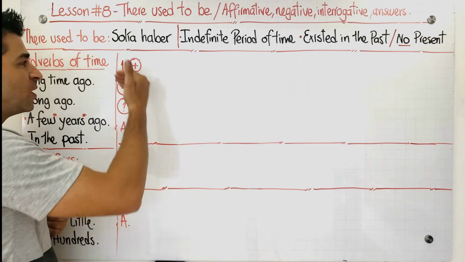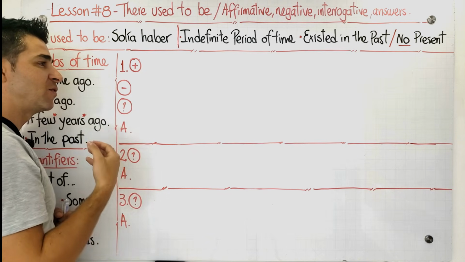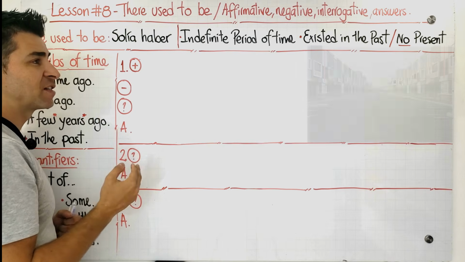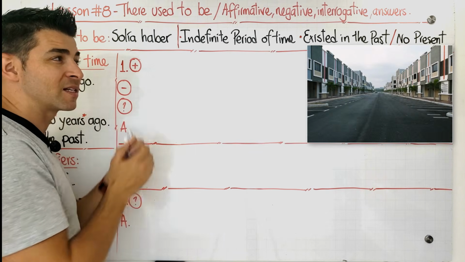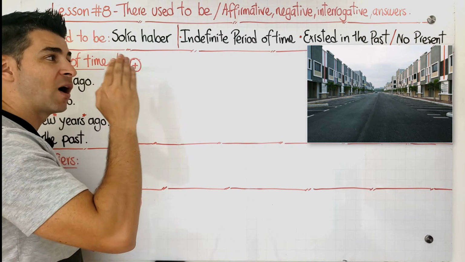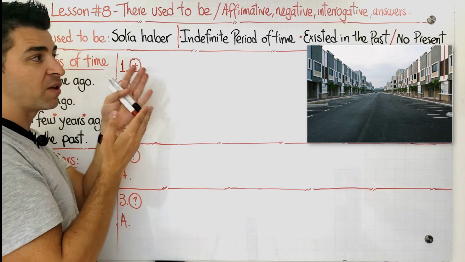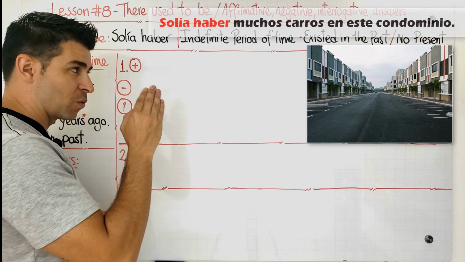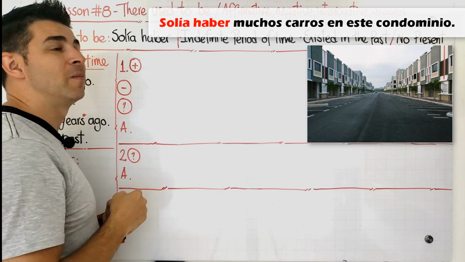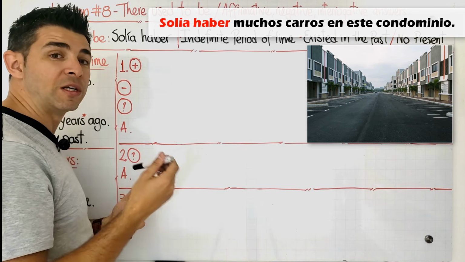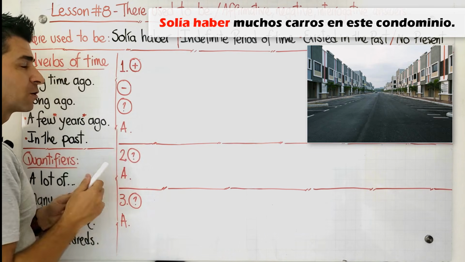Okay? So, we're going to start with the exercise number 1 in the affirmative form. To do this exercise number 1, I want you to please take a look at the picture that we have. Look at this. This is a condo. It's an almost empty condo. And the sentence that we're going to do with this picture is this one. Solía haber muchos carros en este condominio. That's the sentence that we're going to do together. Or try to do it first and then you can compare your results.